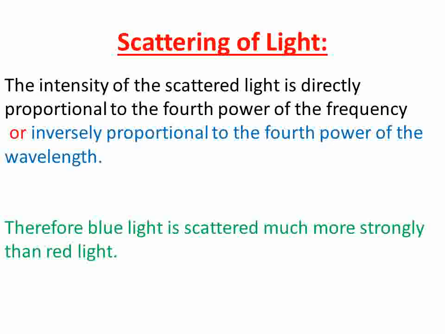Scattering of light. The intensity of scattered light is directly proportional to the fourth power of frequency, or inversely proportional to the fourth power of wavelength. This is the Rayleigh rule. Scientist Rayleigh worked on scattering, and this is the reason that blue light is scattered much more strongly than red light, because the wavelength of red light is more, so scattering of red light is least.